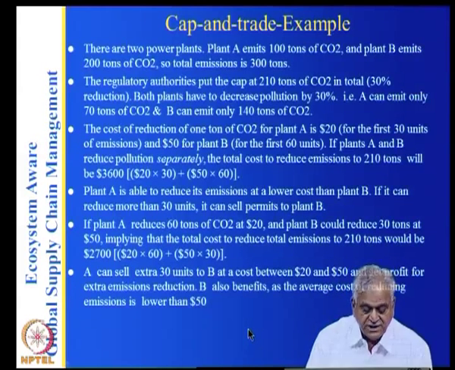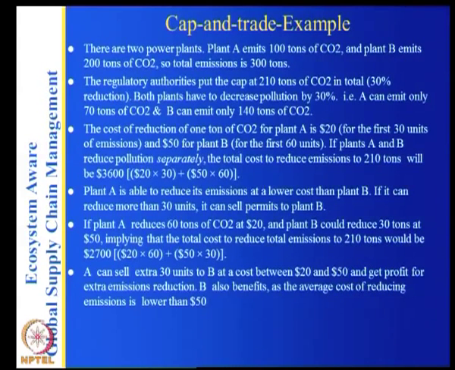Then A can sell the extra 30 at a cost between 20 and 50, because B will not buy if it is 50, because he can reduce it himself. But on the other hand, A cannot sell below 20, so it has to be between 20 and 50 and get a profit for the extra emissions. B also benefits, as the average cost of reducing emissions is lower than 50.